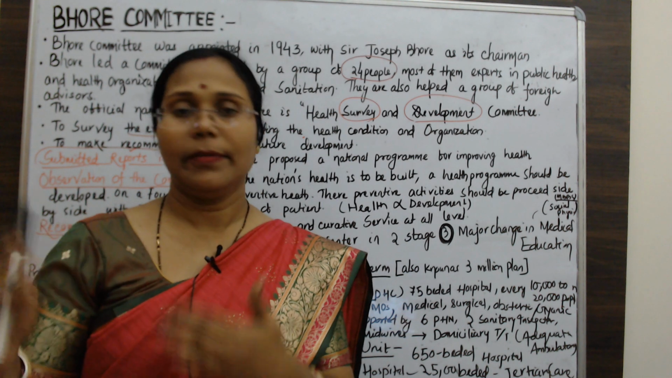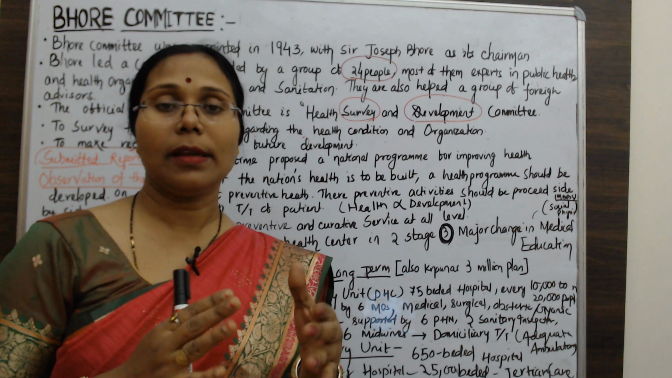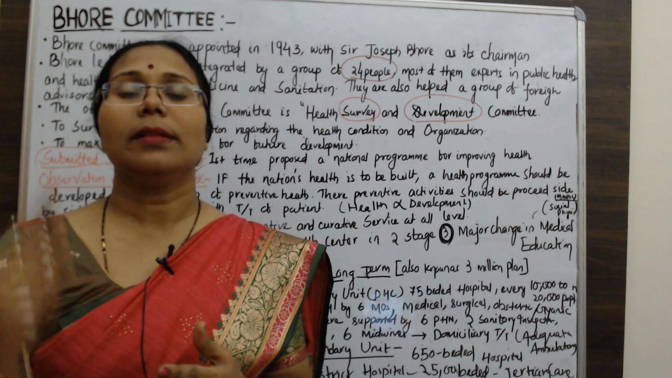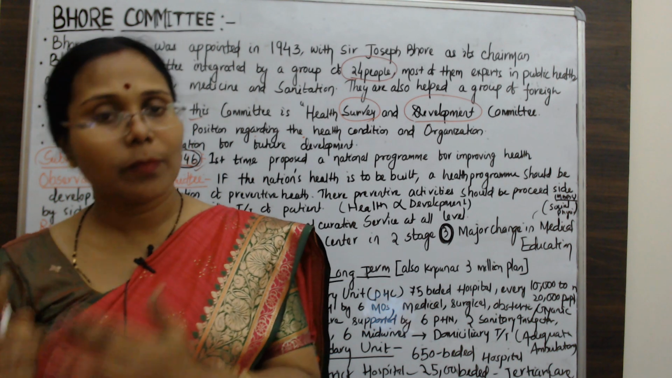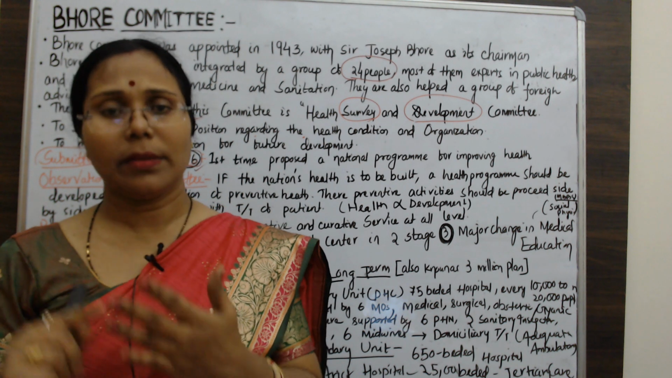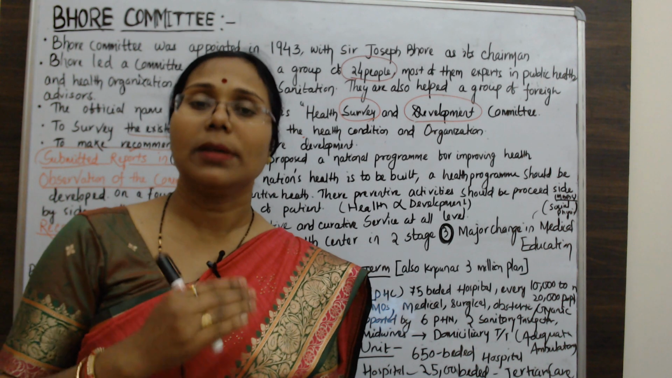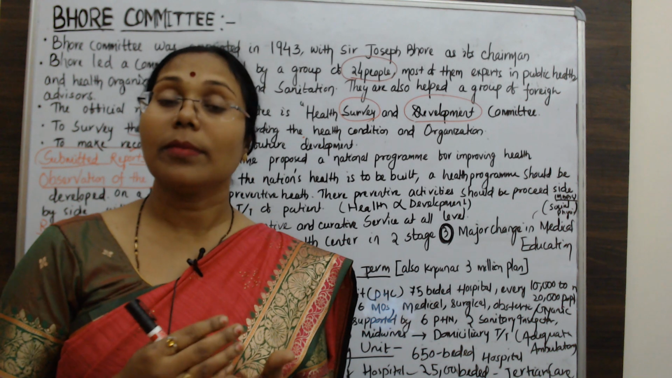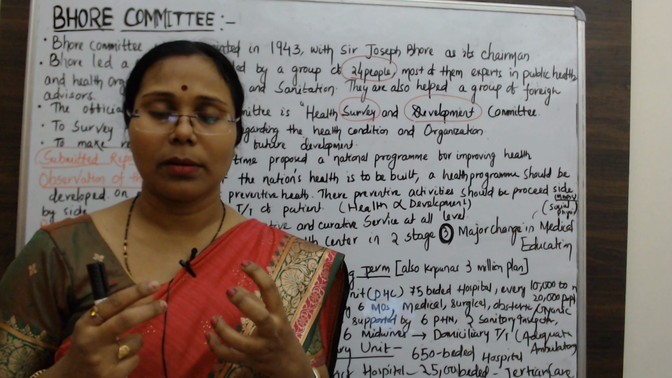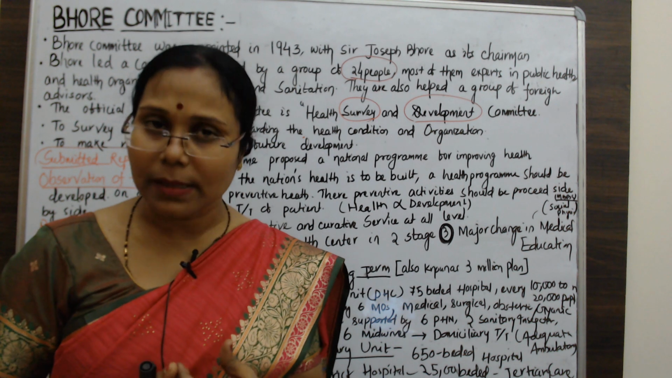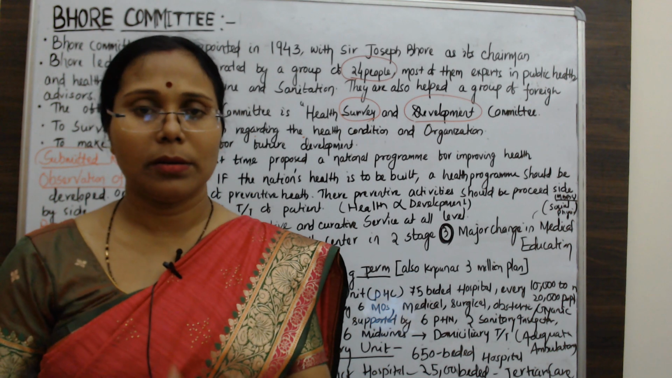In the year 1943, the condition of health in India was very poor. At that time the death rate, or the mortality rate, of infants as well as pregnant women and diseased persons was very high, and the incidence of communicable diseases was also very high. So proper planning was needed for the control of this death rate.